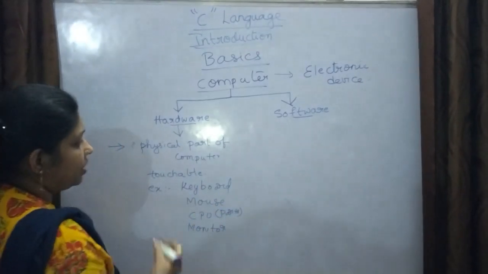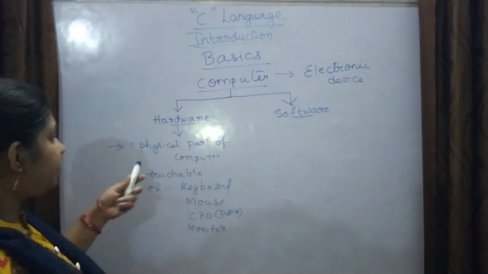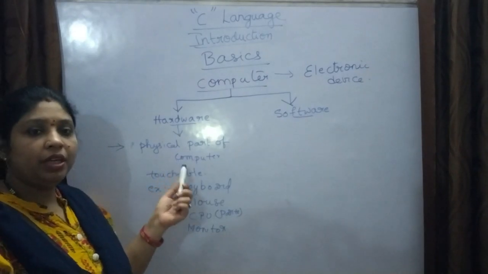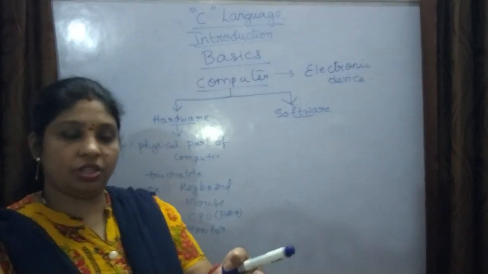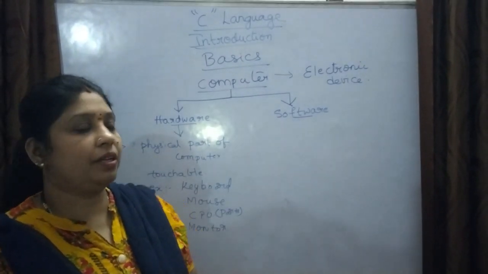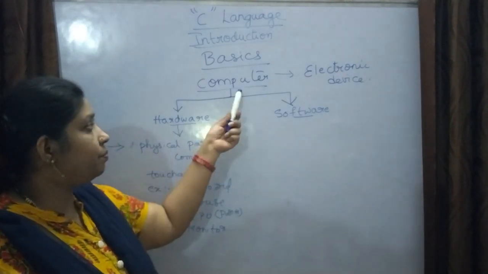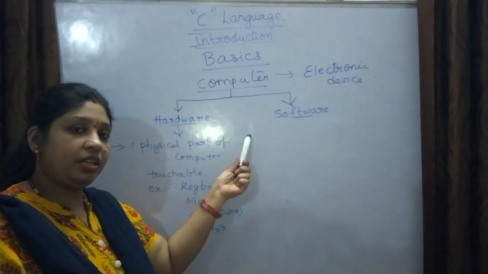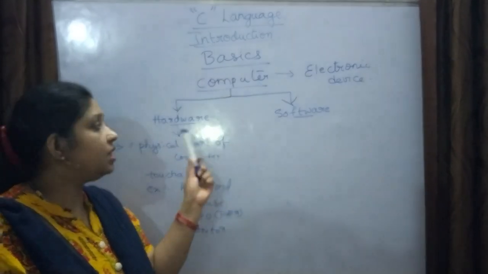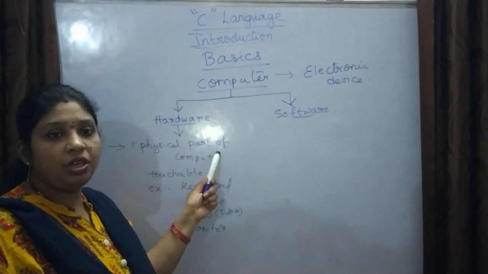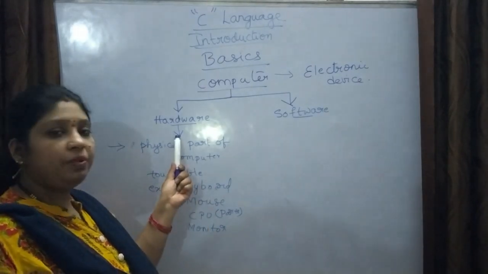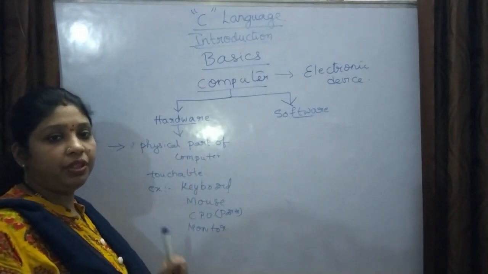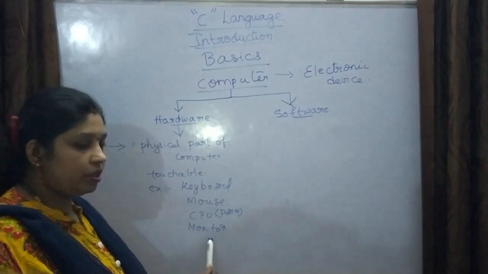All these come under physical. The thing which you touch is called the physical part. In computer terminology, most precisely, hardware is the physical part of the computer where you have all these things.